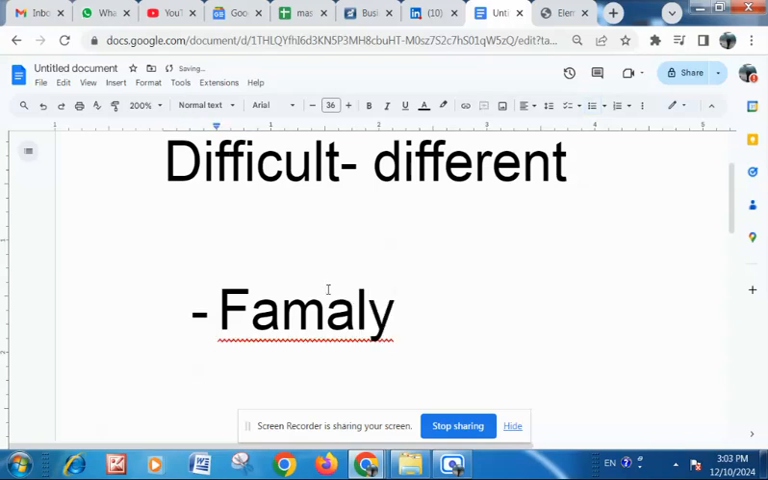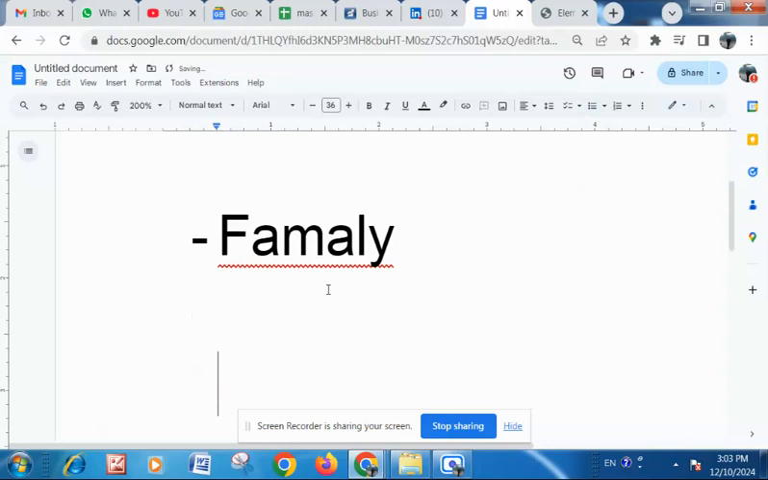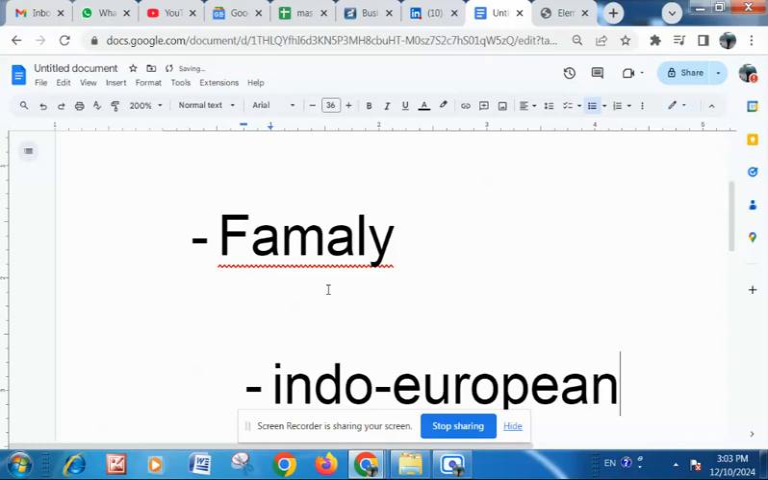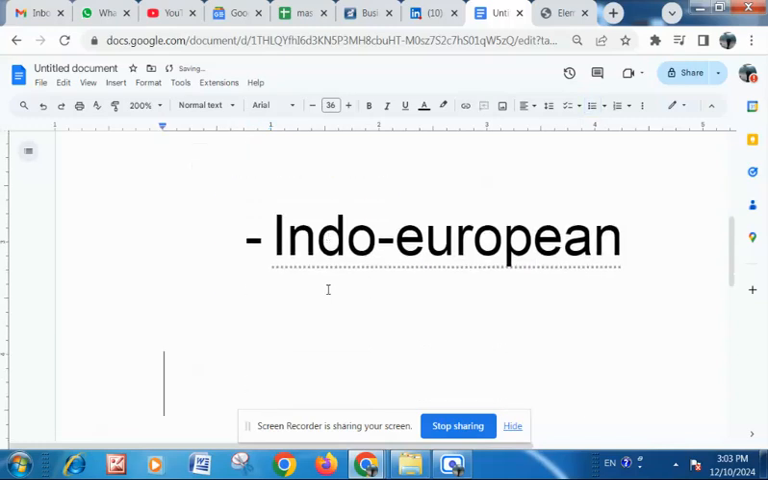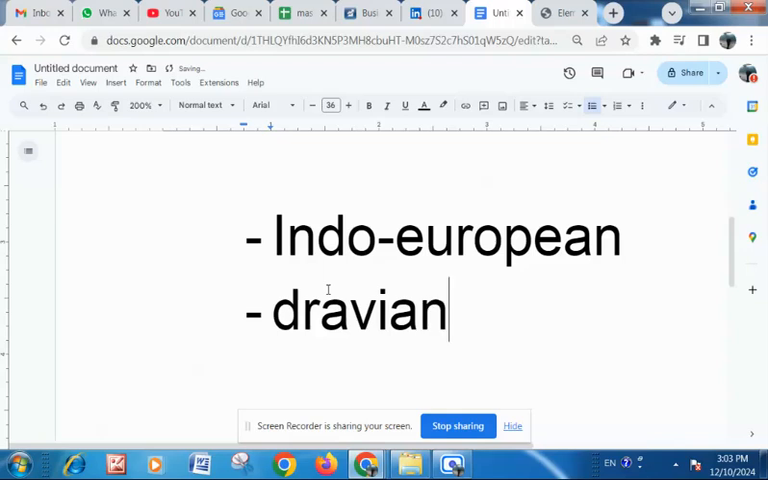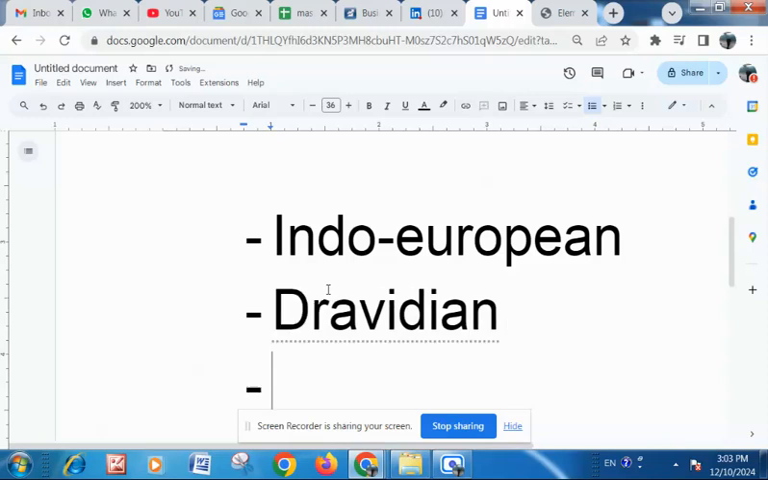Okay, sorry. Family. So languages work in families. The most common language family that we know is the Indo-European language family. This is the most widely spoken language family in the world. It includes most of the Northern Indian languages and most of the European languages. Then we have heard about the Dravidian language family, most of the southern languages. These are the Dravidian language families.